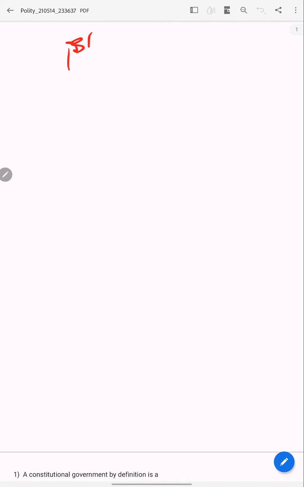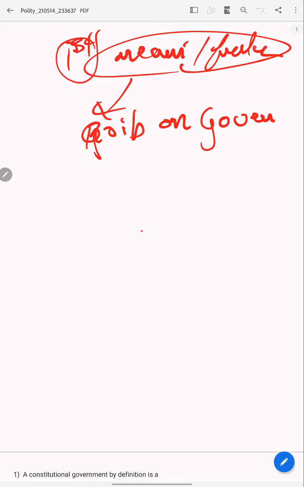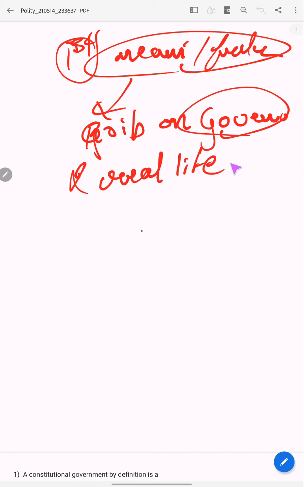First type, meaning or features. To solve these types of questions, you just need to have a grip on governance and real life based events.